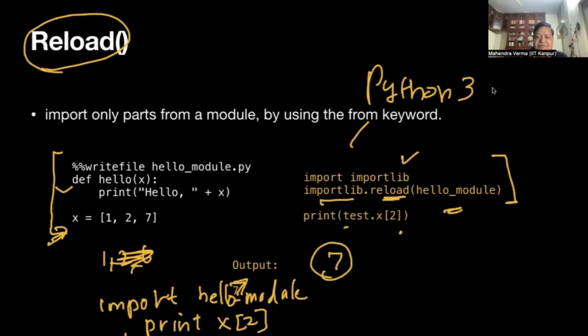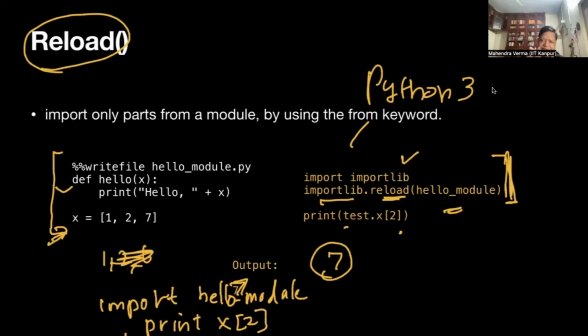So we have to be careful when we want to reload a module. Then these two lines are to be employed. Just import won't work. So import hello_module will not work. You can test it out. The code is in Colab, so you can check it yourself. Okay, so I hope you understood how to create a module.